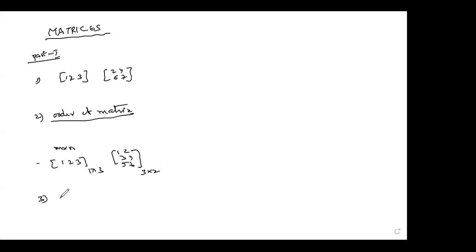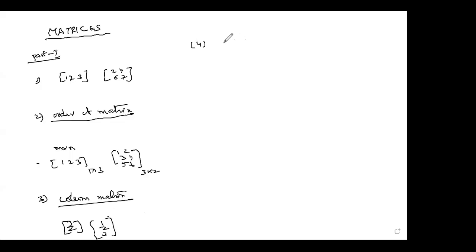Now the next one, column matrix. You know very well, only one column. A matrix is said to be a column matrix if it contains only one column. It will be like this, 1, 2, 3. Suppose I write here, this is a column matrix.